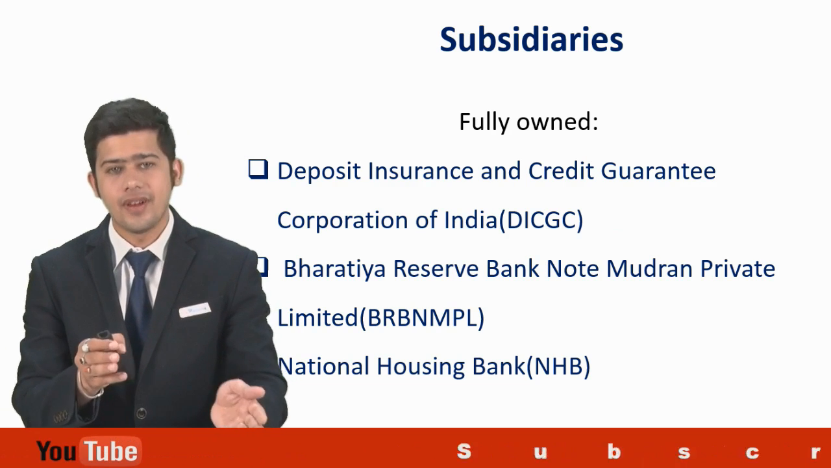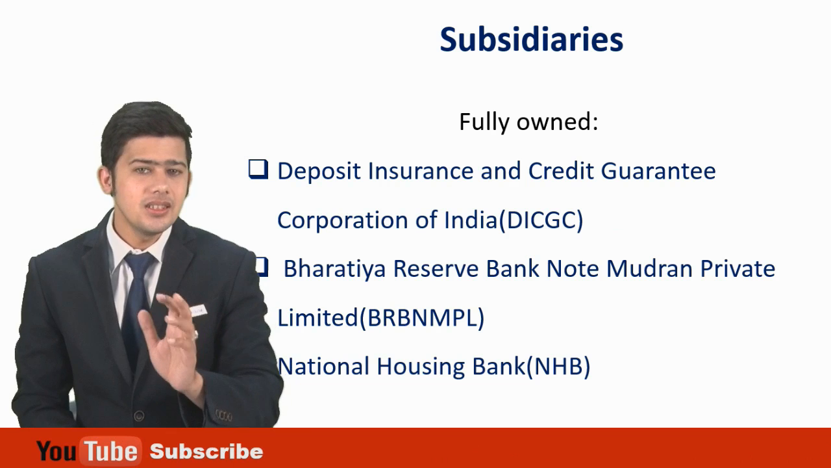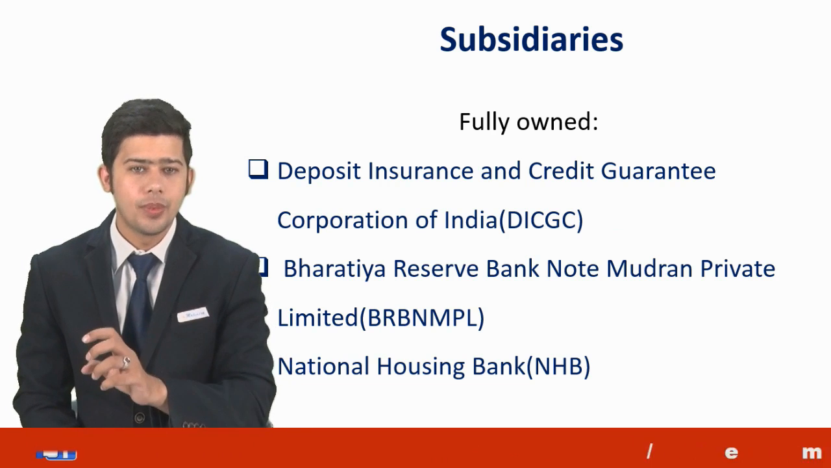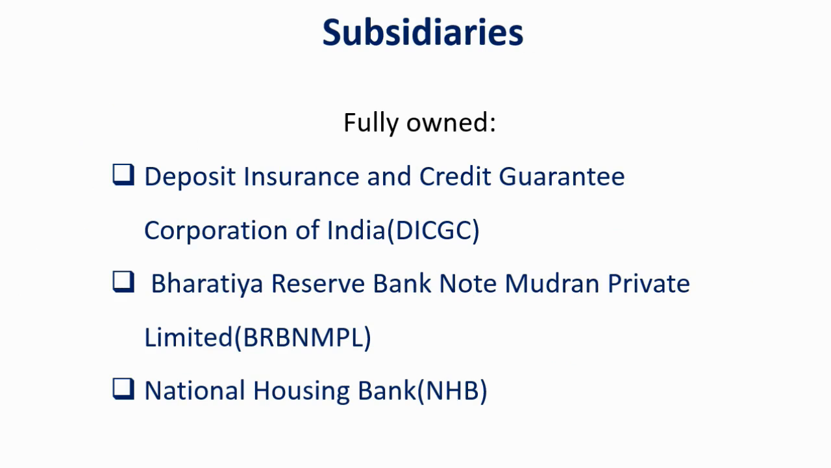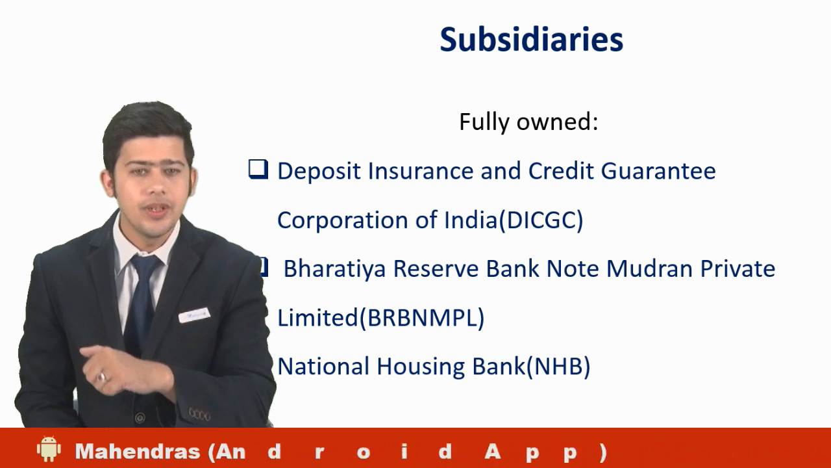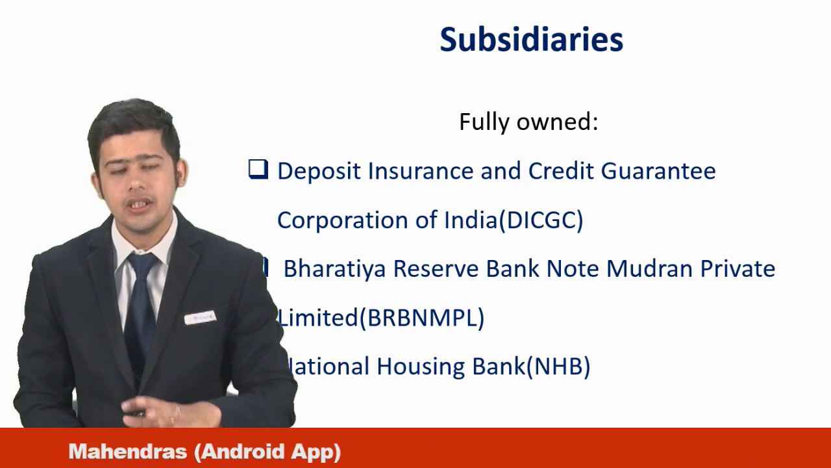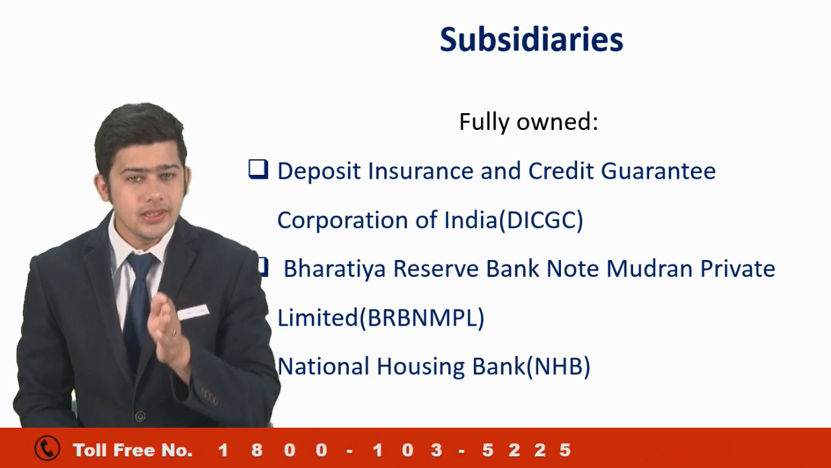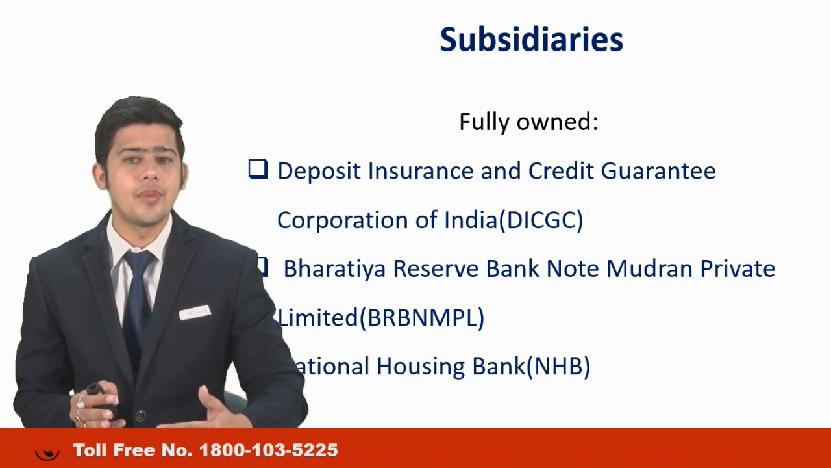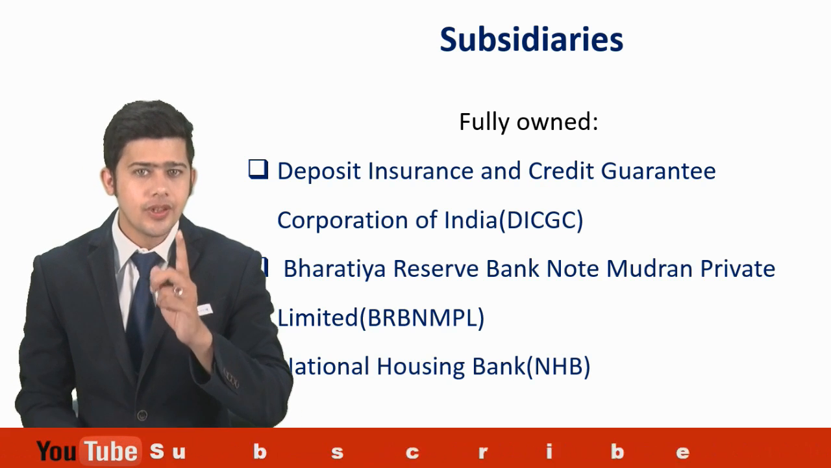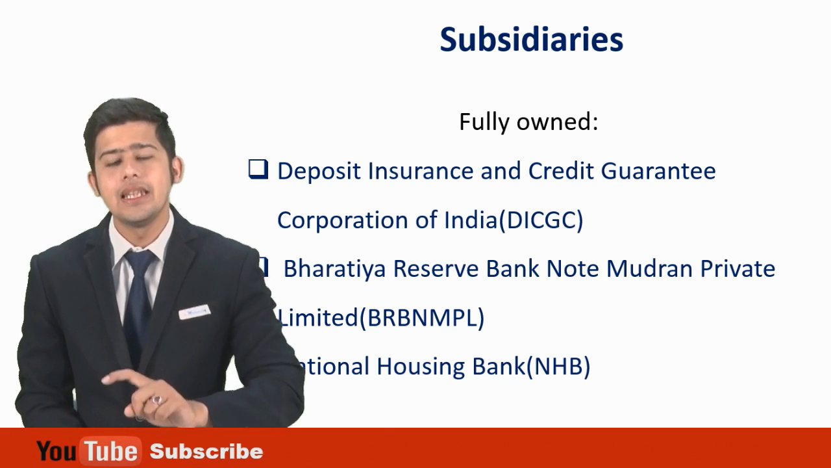Coming to the end of this video, RBI has certain organizations which are fully owned by it, known as the wholly owned subsidiaries of RBI. These are: number 1, DICGC, the Deposit Insurance and Credit Guarantee Corporation of India; number 2, Bharatiya Reserve Bank Note Mudran Private Limited, BRBNMPL; number 3, National Housing Bank, NHB. So these were the functions and the basics of RBI and monetary policy part 1. We will discuss monetary policy in detail in the next video.